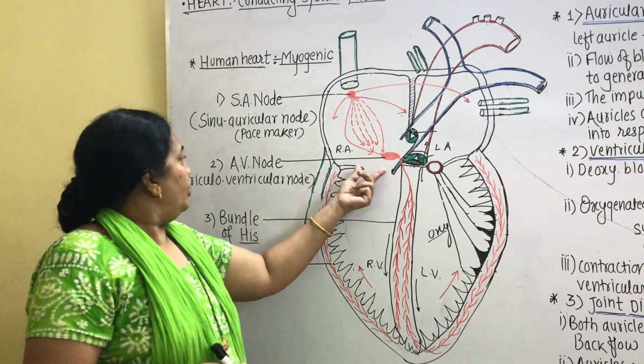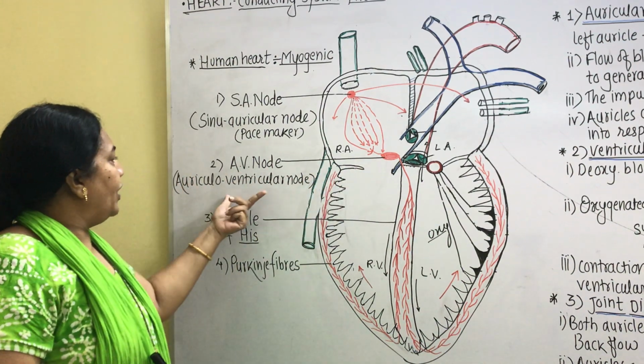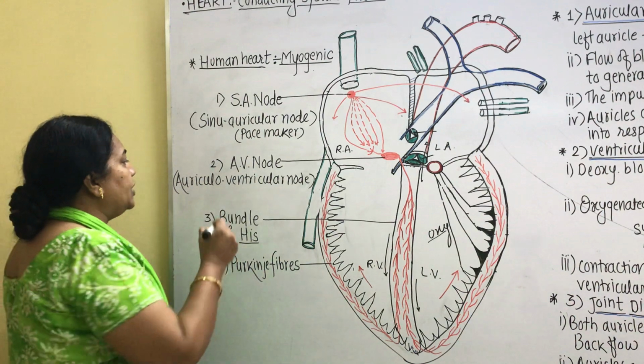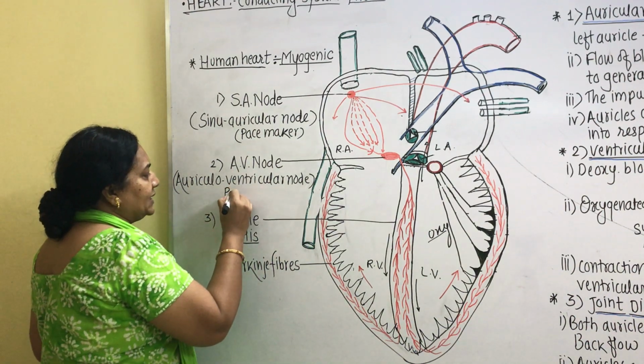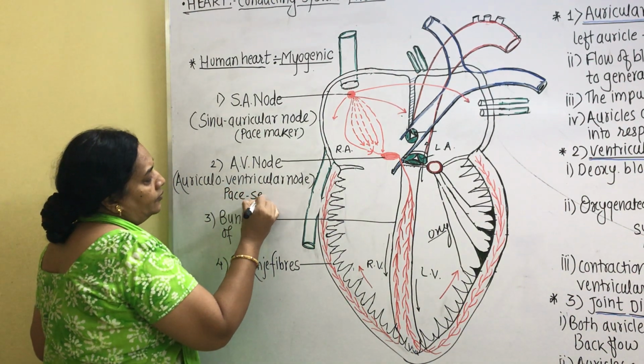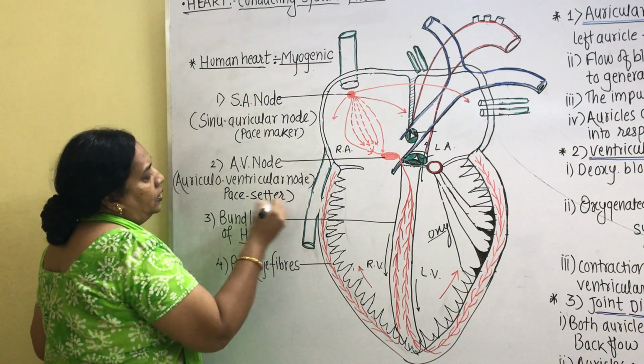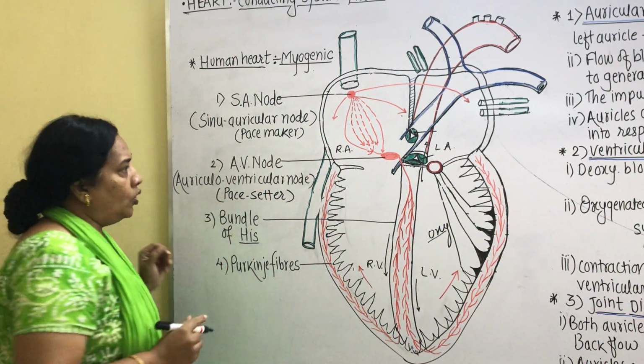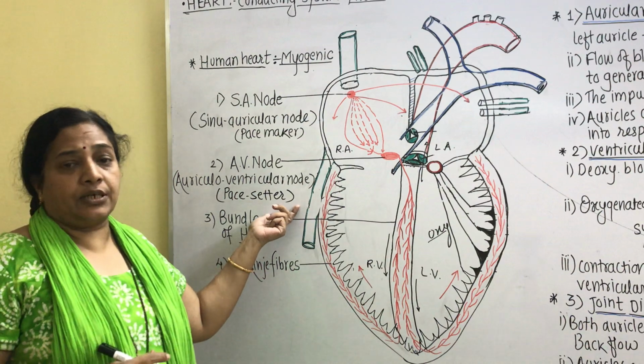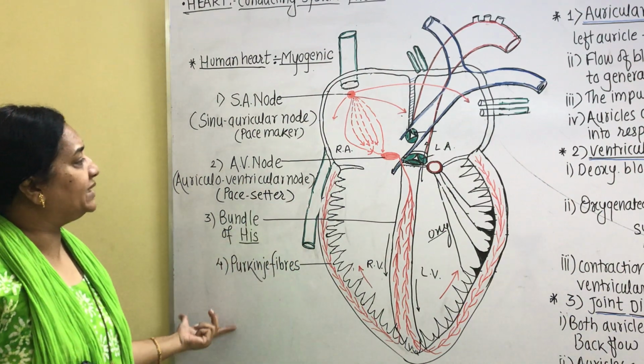The AV node, the auriculoventricular node, is also described as the pacesetter. Why is it described as the pacesetter?